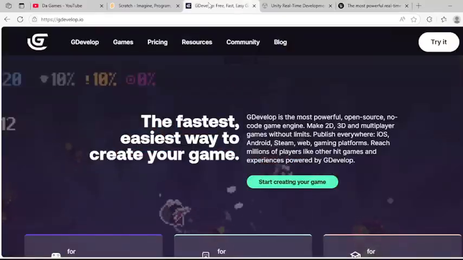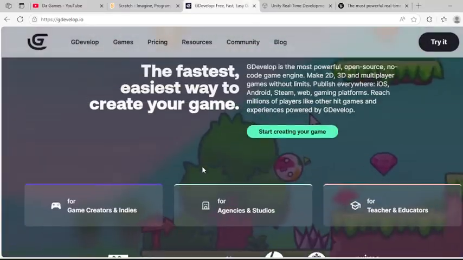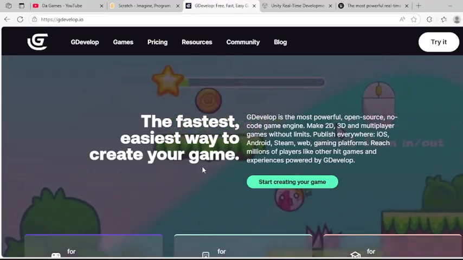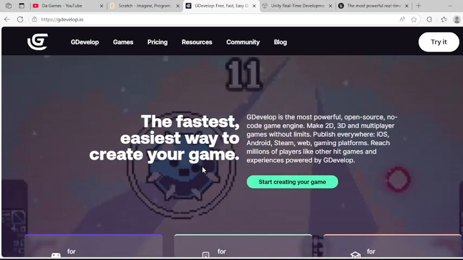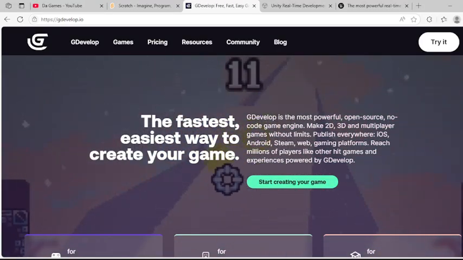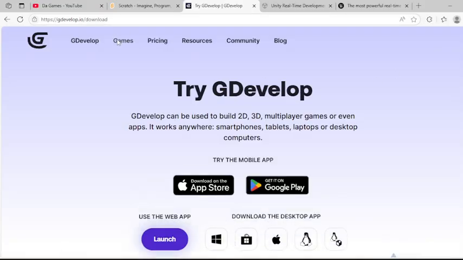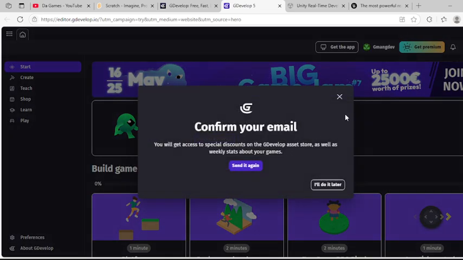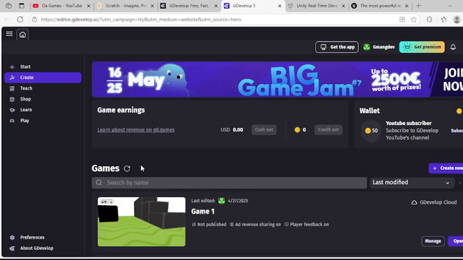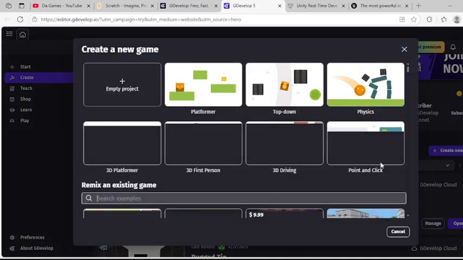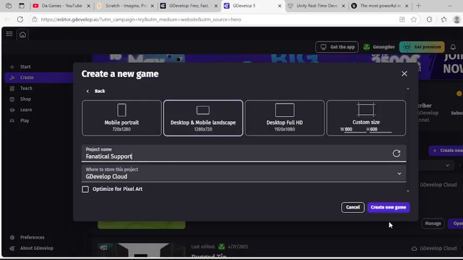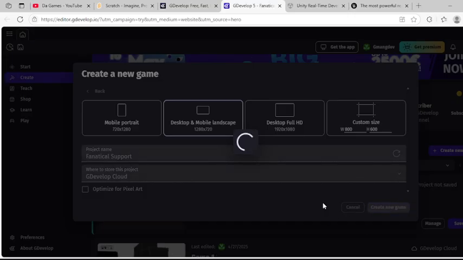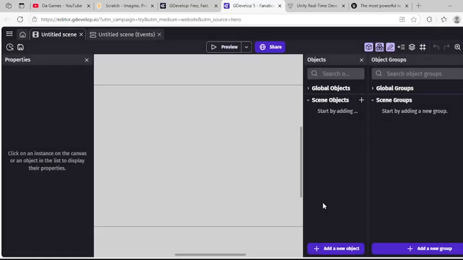And then there's GDevelop. This one's interesting because I don't recommend it for beginners, because it's actually very helpful. Basically, you make games with no code at all. Here, I'll give you an example. If I go to create, I'm just gonna create a new game, empty project. There's no scripting or coding involved.